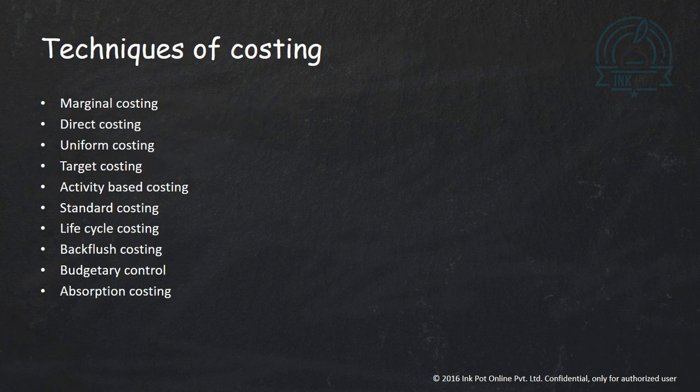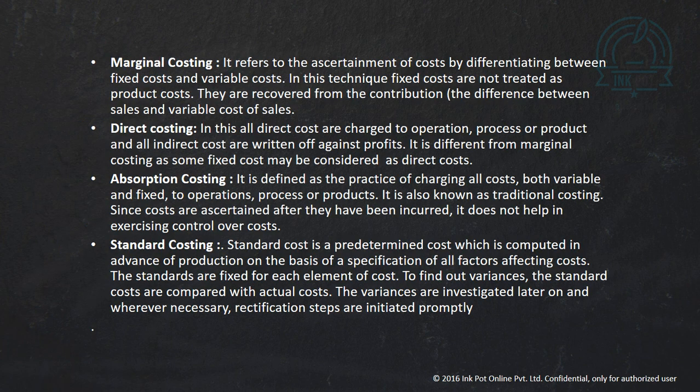Now, what are the techniques of costing? First technique we have is marginal costing. Now, what is this marginal costing? Let's discuss. We all know that marginal cost is the cost of producing one additional unit.